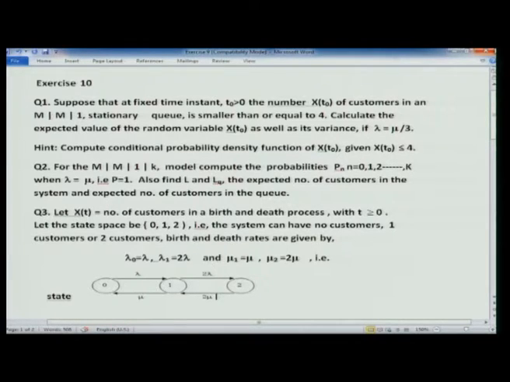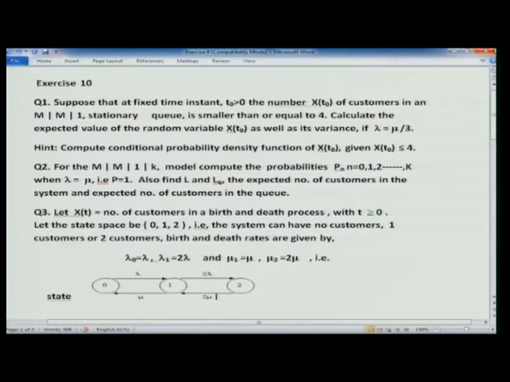You can do this, as we have learned enough methods to compute conditional probabilities. Once you have the conditional PMF of X(t0), you will be able to find the expected value and the variance of this random variable. I have given the hint also: compute the conditional probability density function of X(t0) given that X(t0) is less than or equal to 4.